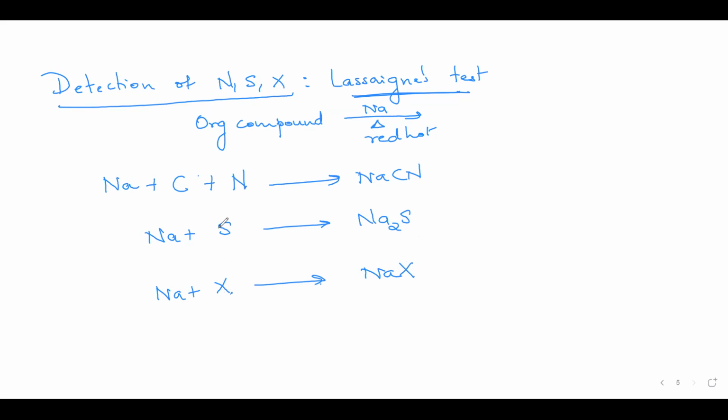So the idea of heating with sodium is to convert the covalently bonded nitrogen, sulfur, and halogen in the organic compound to their ionic salts. Because now detection of these ionic salts is much simpler as compared to the detection of covalently bonded nitrogen, sulfur, and halogen. What if both sulfur and nitrogen are present? If sulfur and nitrogen are present together, then both react with sodium to form sodium thiocyanate. Okay, so now we'll go for the detection of each of these individual ones.